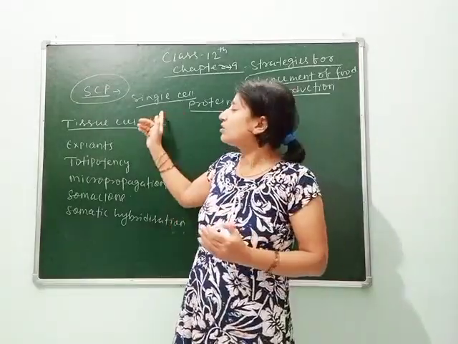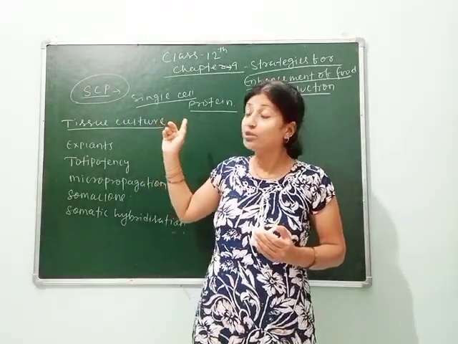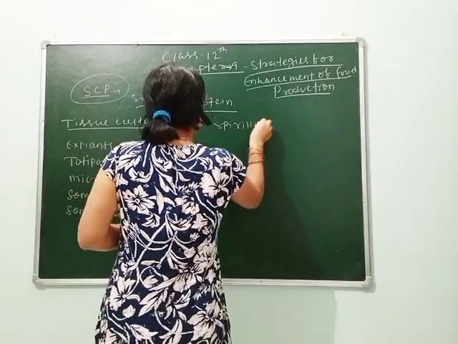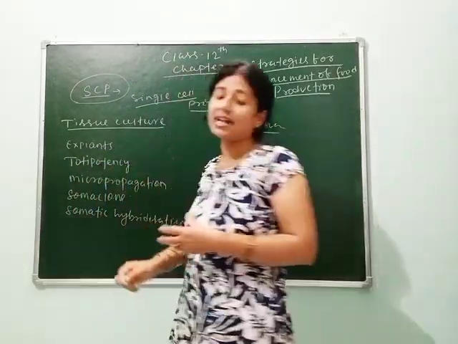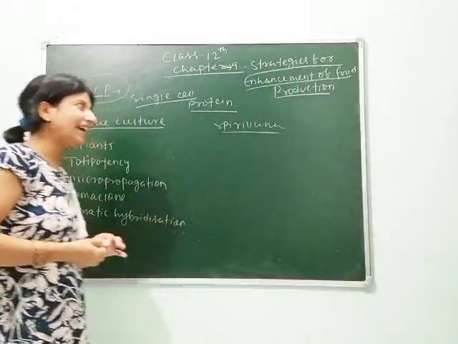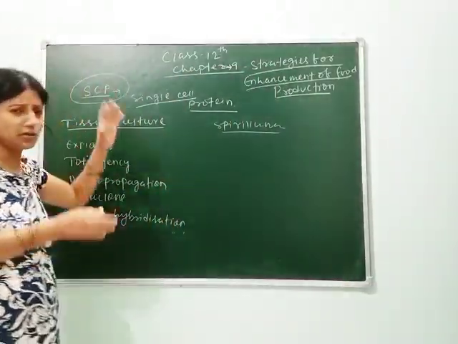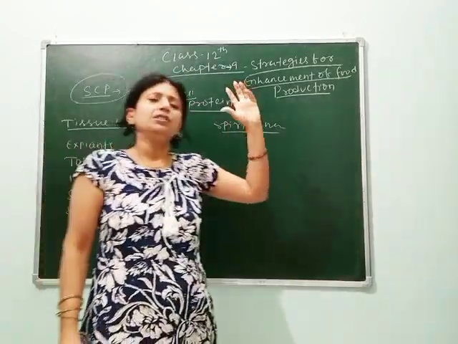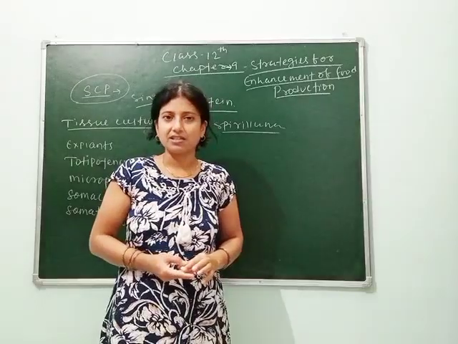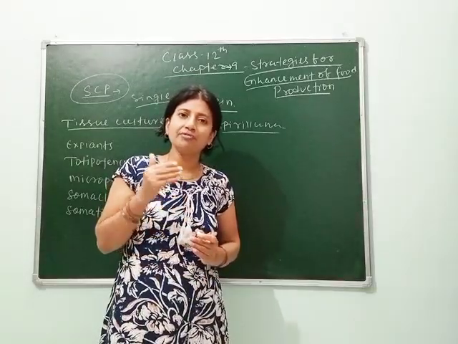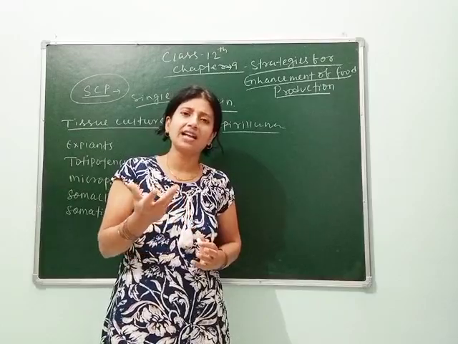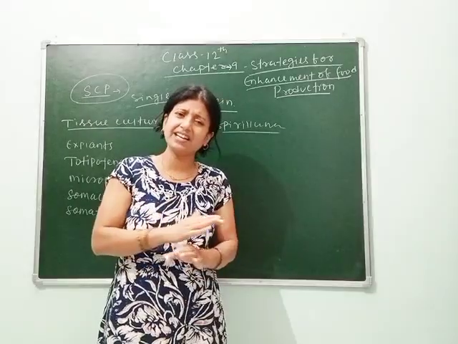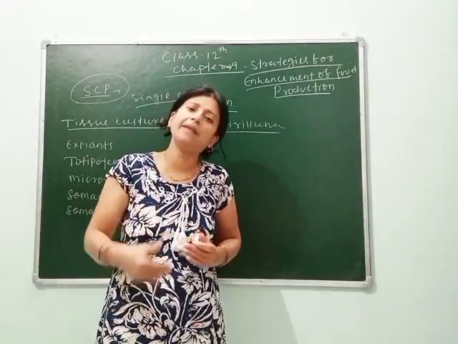So through single cell protein, I will give you the example, that is called spirulina. Spirulina is called a single cell protein, which has high production of biomass and contains more protein. So let's understand single cell protein. It is derived from dead and decaying substances, like the molasses of potatoes, which contains a large amount of starch, and from rotten straw, so they do not need any extra expenses for their production.